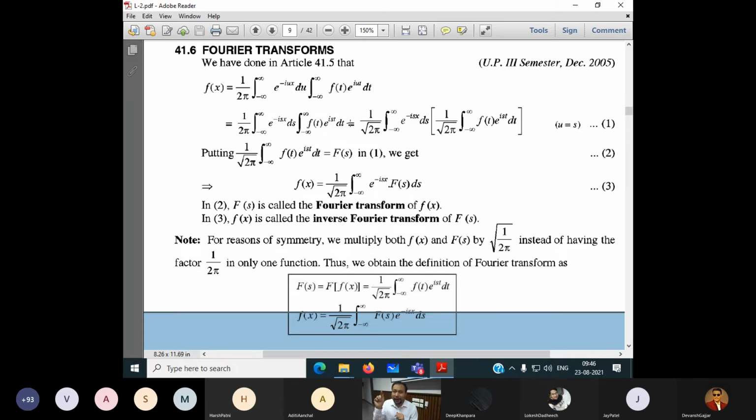If we multiply by 1 by square root of 2π on both sides, then what happens in the first and second quadrants? It will be symmetric. Whatever quantity comes after the transformation requires multiplying by 1 by square root of 2π on both sides. Then the first quadrant and second quadrant both will be symmetric. I will upload the document with the details; if you read it, you can see how it talks about the symmetry.